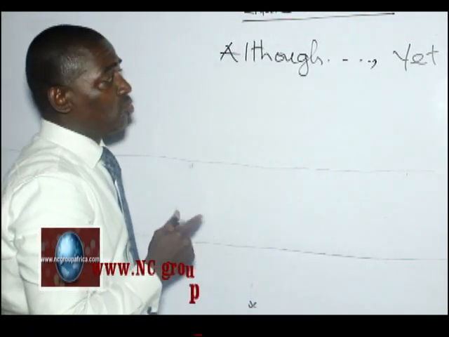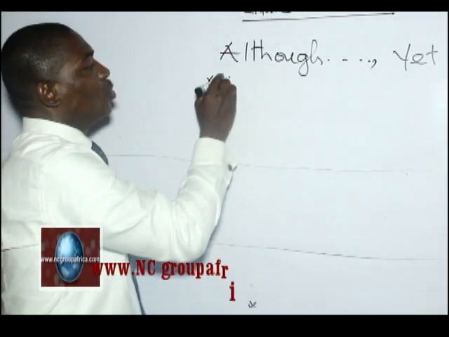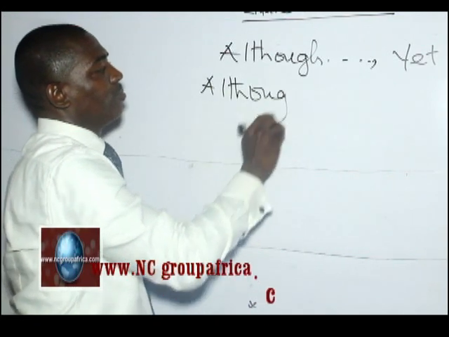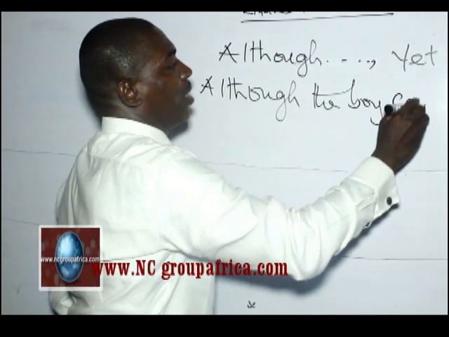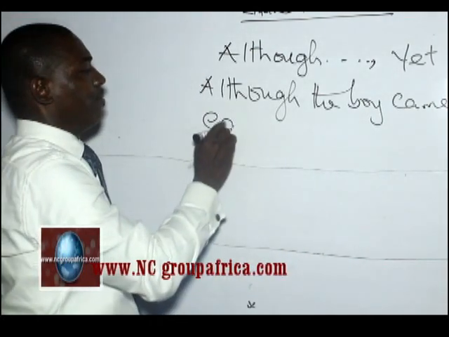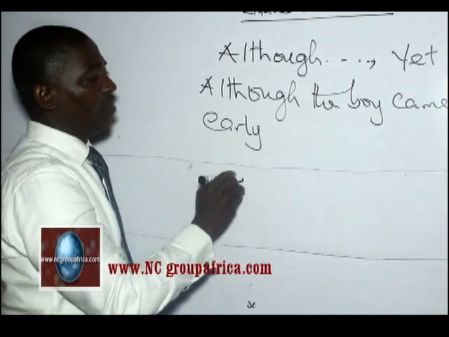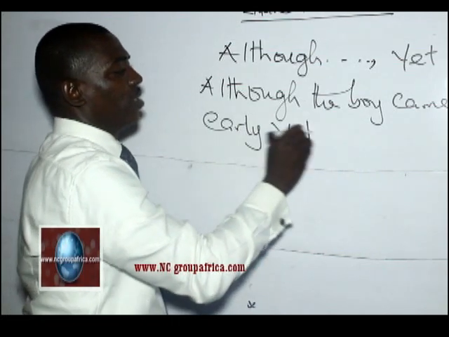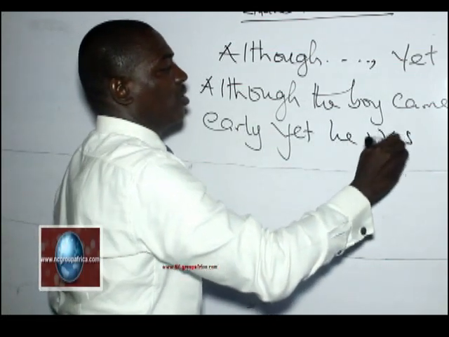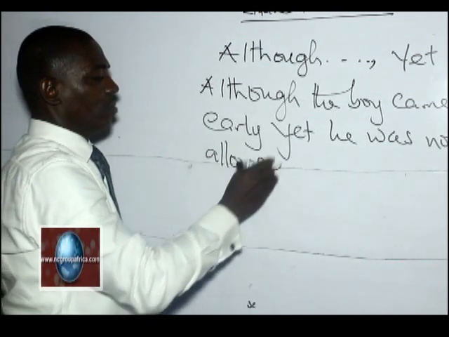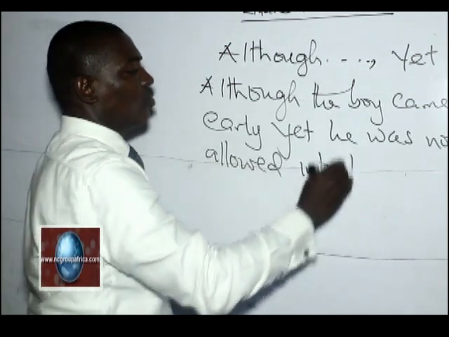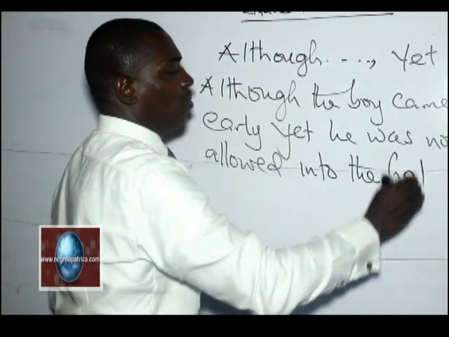Let me give it an illustration. Although the boy came early, yet he was not allowed into the hall.